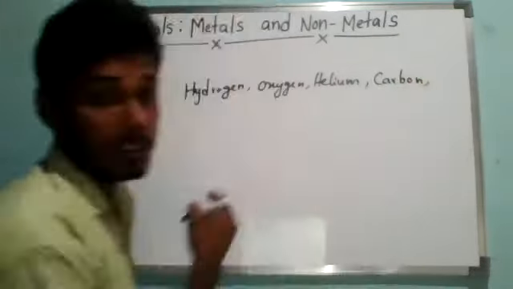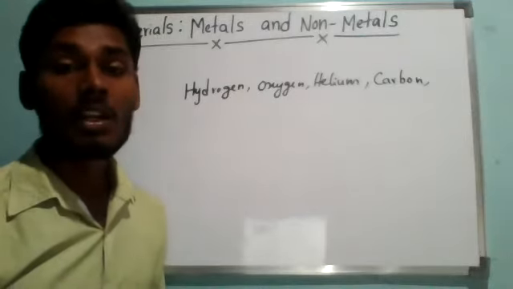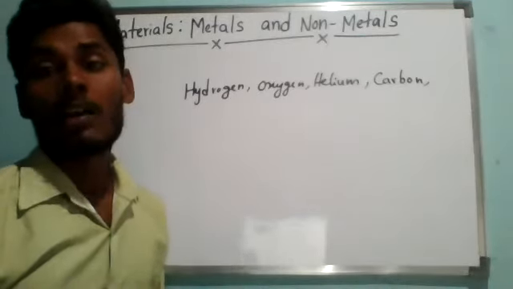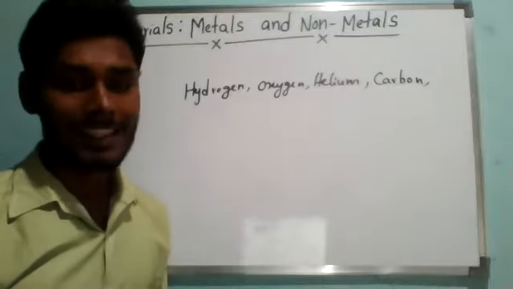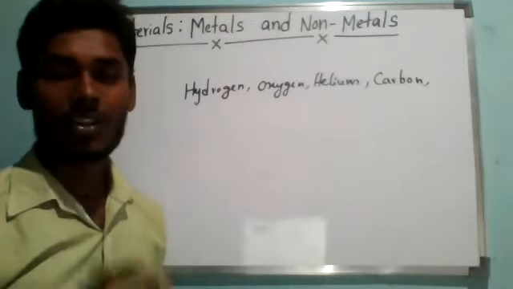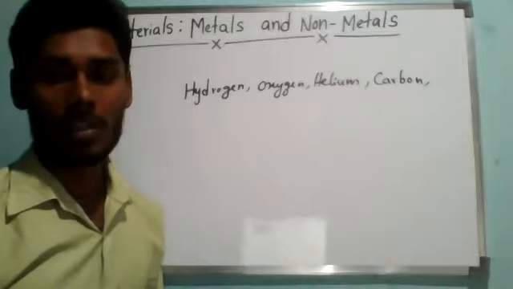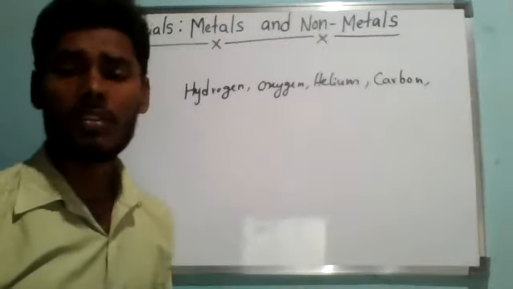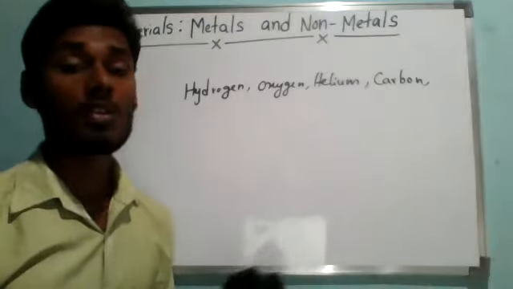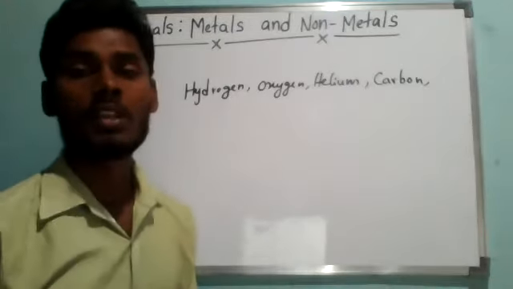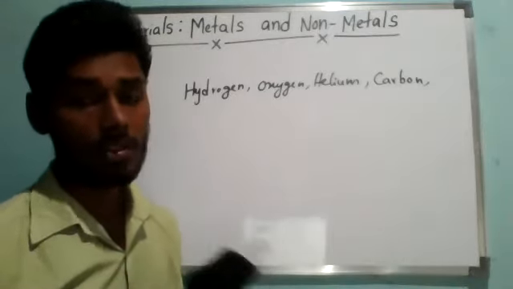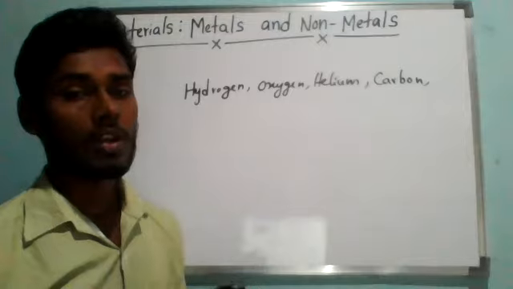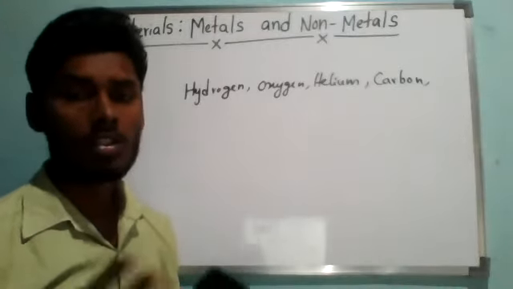Nitrogen, sulfur, phosphorus, silicon, chlorine, bromine, iodine, sodium, potassium, magnesium, calcium, aluminum, iron, zinc, and your favorite jewelry, gold, silver, mercury. These are all examples of elements. There are around 118 elements. You just need to remember that if they ask you to write examples of an element, you have to write at least two or three.